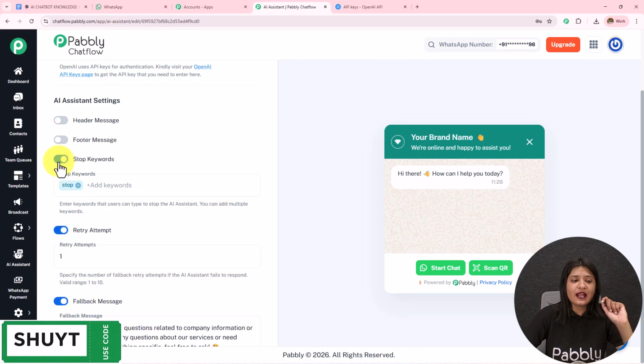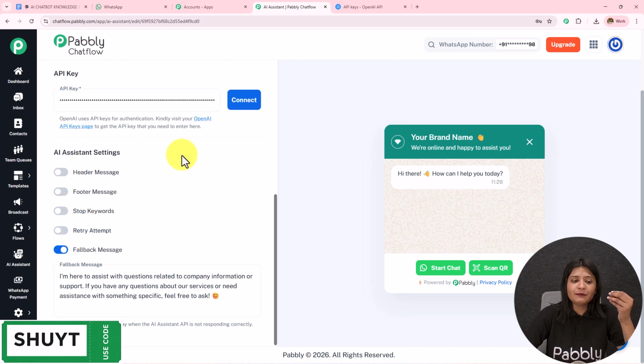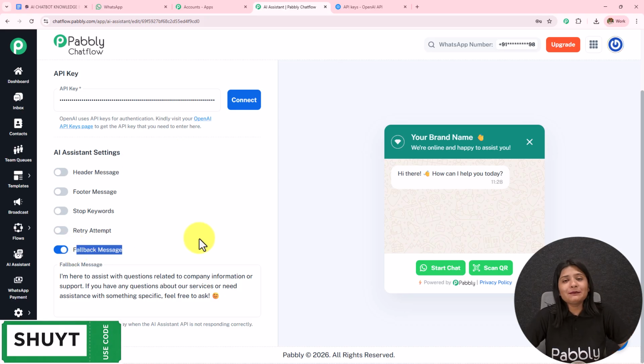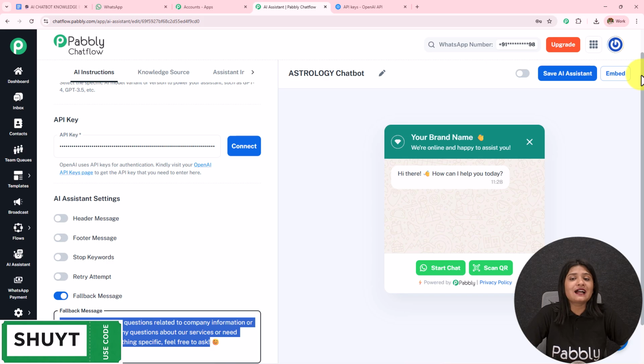We have this retry attempt. When the API is not responding or when the AI is not able to resolve the queries, the number of attempts given to the AI agent is this retry attempt. The valid range is 1 to 10. I'm going to toggle this off for now. Then we have this fallback message. When the API is not responding and the AI is not able to resolve the queries, this fallback message will be sent. You can also add your company contact details, so that if the queries are not resolved, the users can contact you directly.